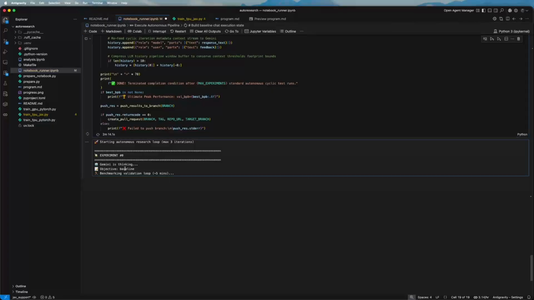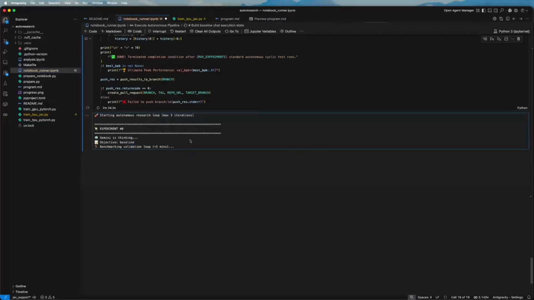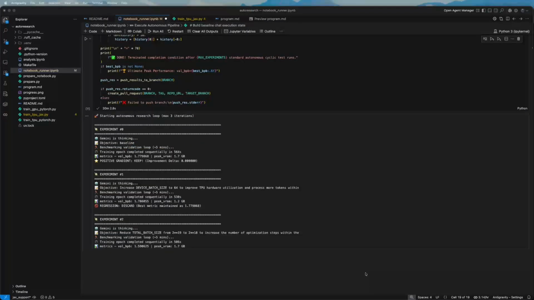This first one is the baseline, so it's probably just going to run the code as it is, so it can have a baseline. So what we will do is that I will pause a little bit here and get back once the loop is finished. Okay, so here we are.